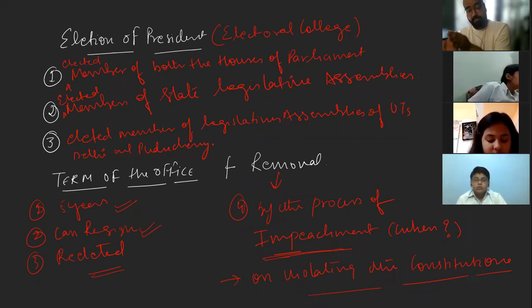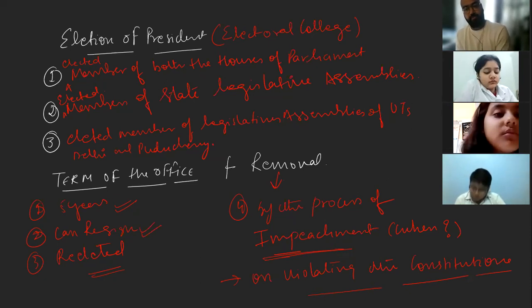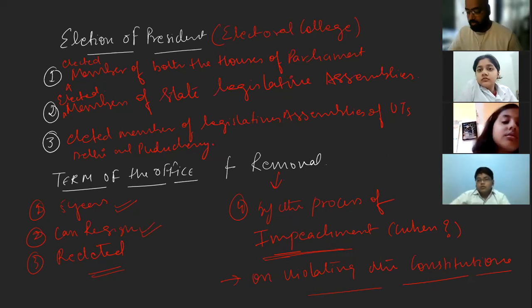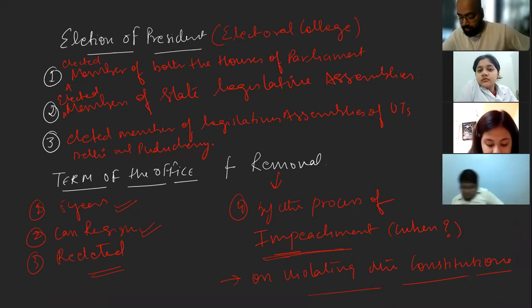Now, the process goes to the Rajya Sabha, and the whole procedure is done again, means the investigation and everything. And then from there also it should be passed by 2/3 majority. When the impeachment procedure is passed by both the houses, then only the president can be removed. So you should underline this part also. The president can be removed from his office for the violation of the constitution by the process of impeachment.